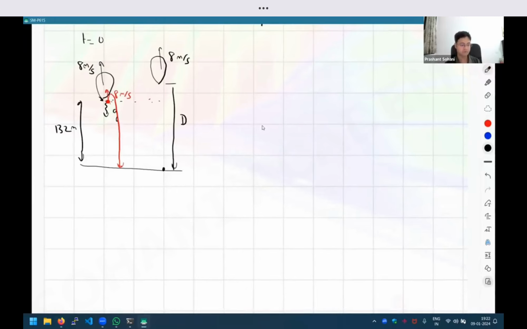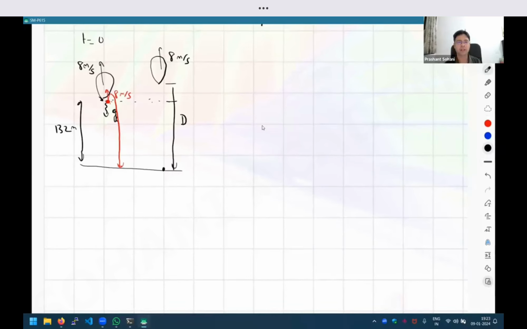Okay. So this is the basic setup. Let us now start to think about how we should solve this question. For this object, we want to apply the kinematics equations, because the kinematics equations relate all the important variables that we care about. So the first point was drawing a good diagram.